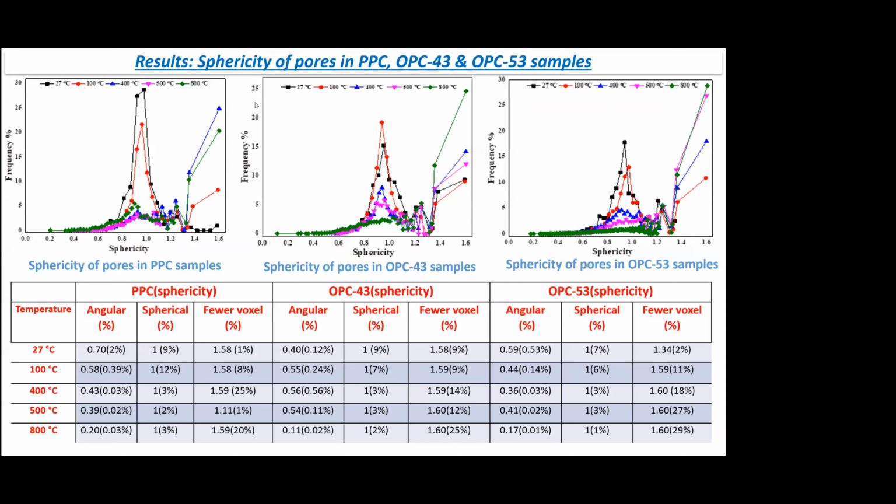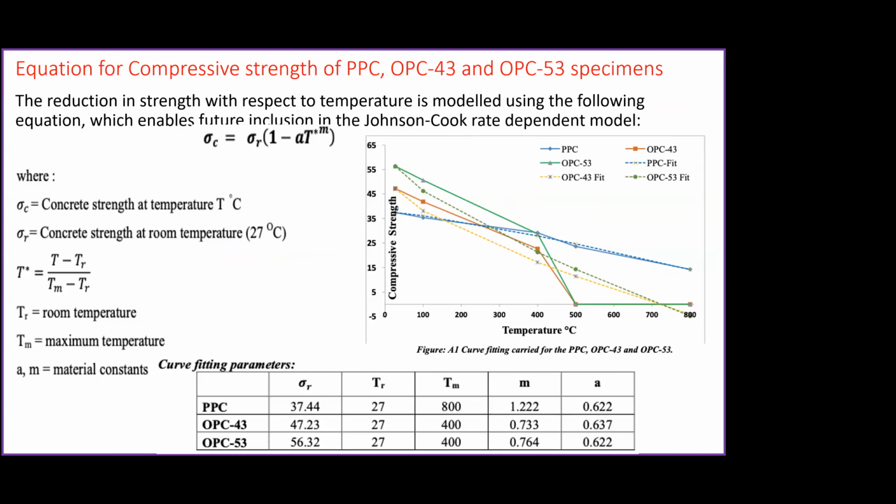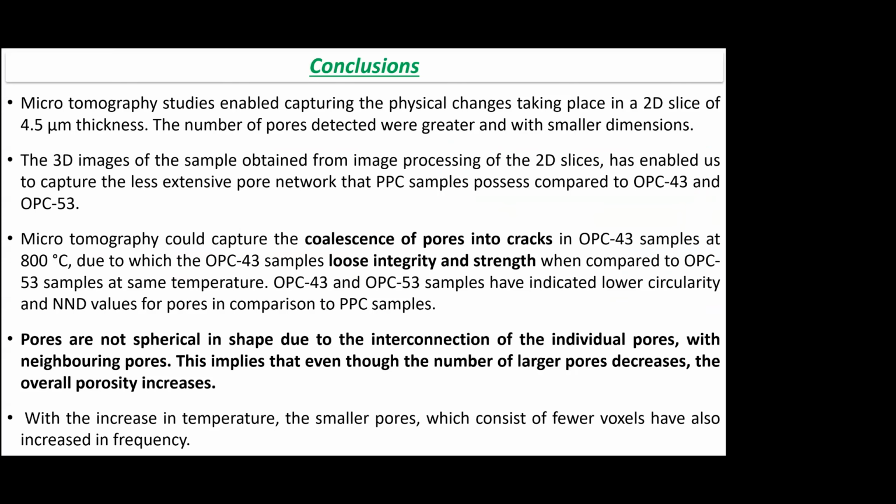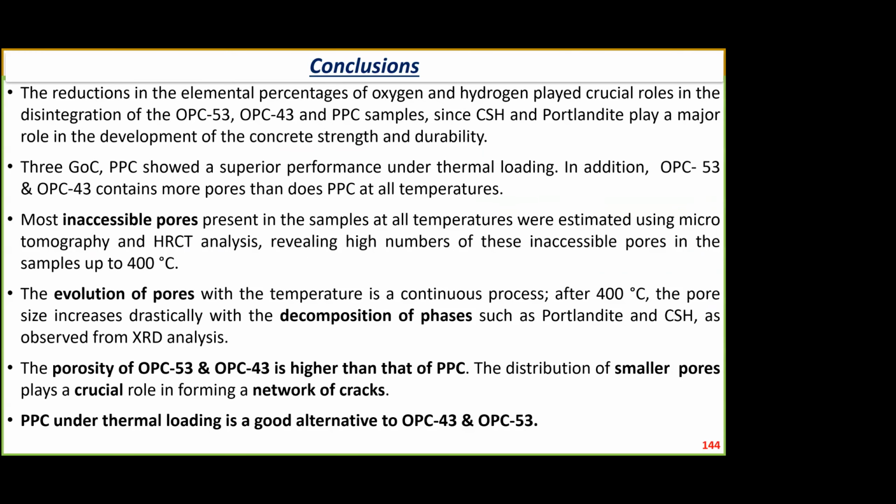Okay. So in this post-processing, we could see that there is a sphericity change with temperature, and then we fitted that with some standard temperature constitutive parameters, and then we could capture the coalescence of pores into cracks, and we could predict when the OPC43 loses integrity and strength. And then we found out that the pores, of course, are not going to be spherical in shape. Most inaccessible pores were estimated using the high resolution CT scan and the microtomography. There is a large number of inaccessible pores in samples up to 400 degrees.